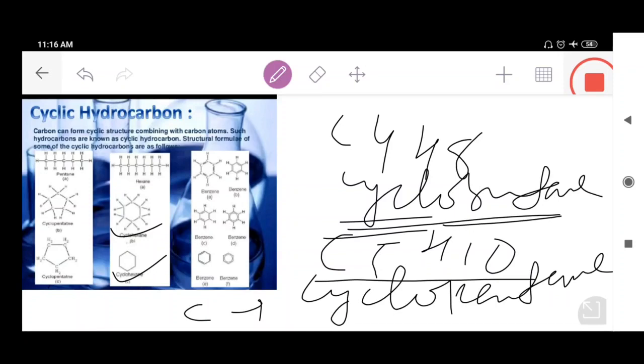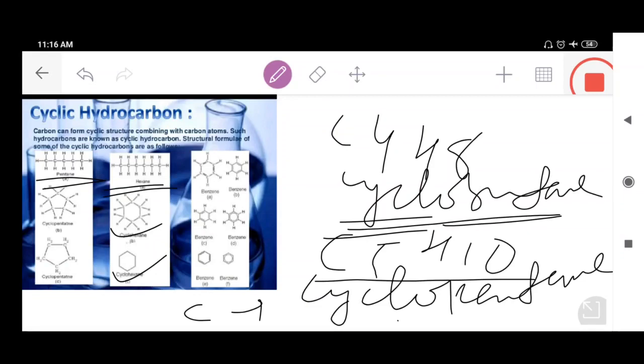Let me recapitulate what I discussed: the bottom line is that in addition to straight chain and branched chain hydrocarbons, there are some other hydrocarbons in which the carbon atoms are arranged in the form of a ring. We call those cyclic hydrocarbons.